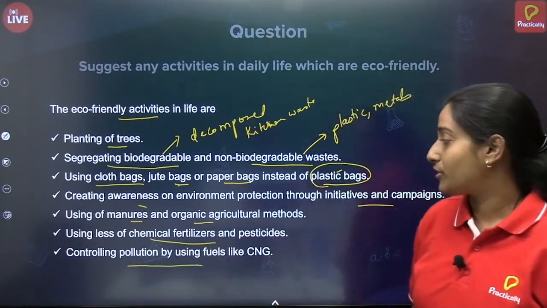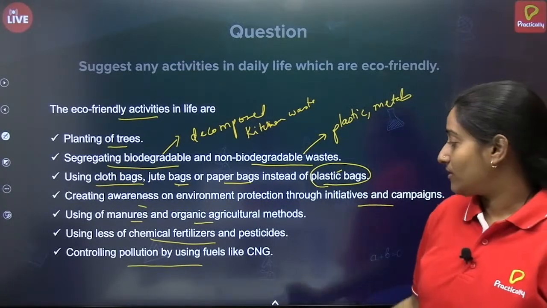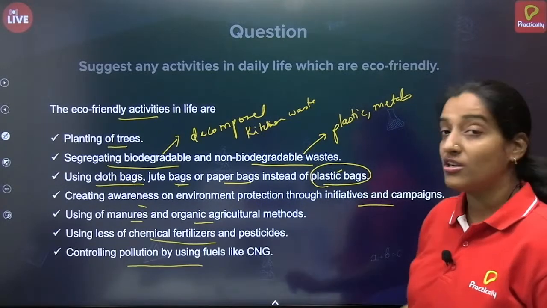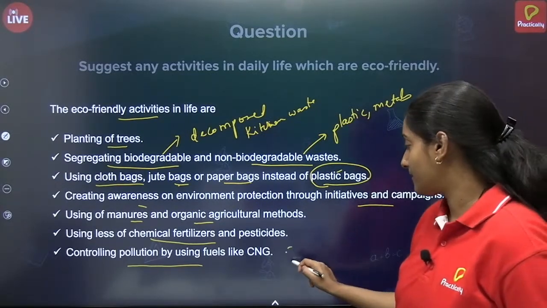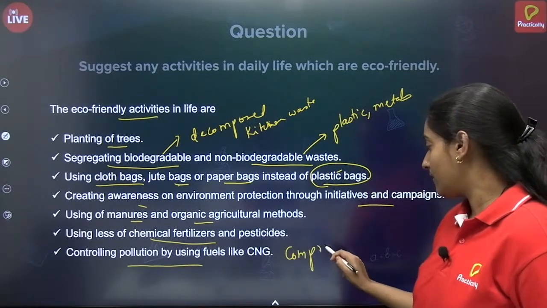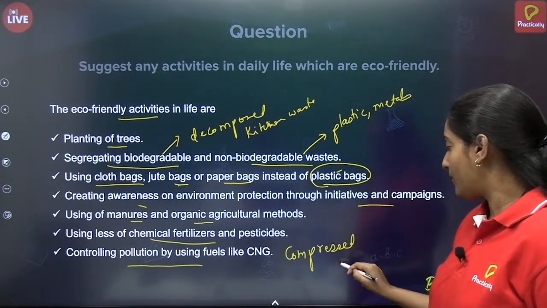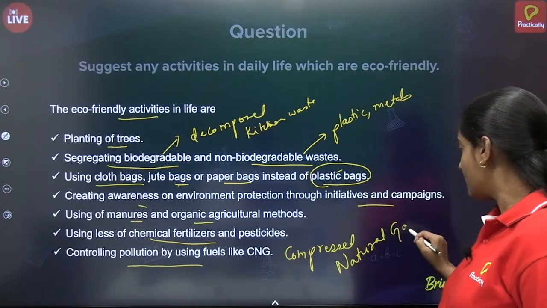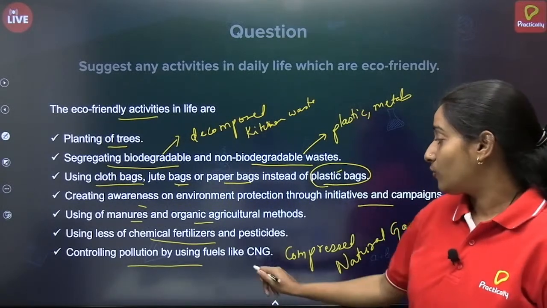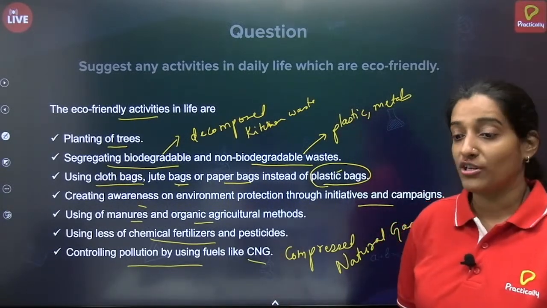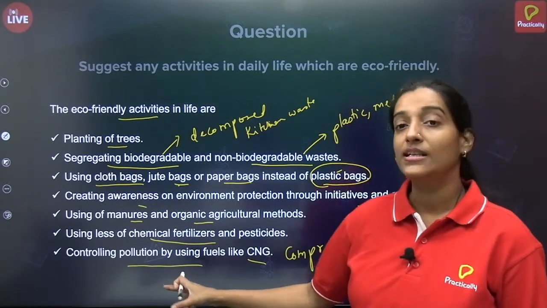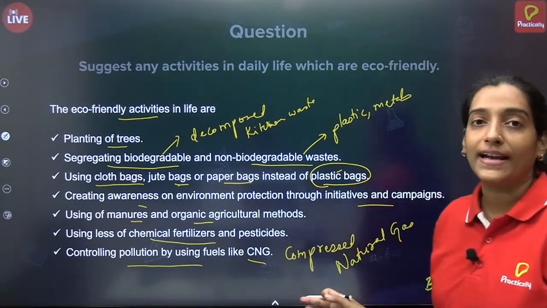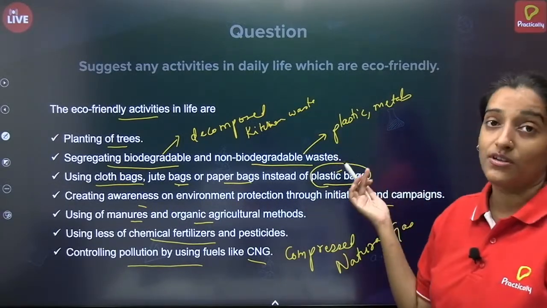Then controlling pollution by using fuels like CNG. CNG is nothing but, anyone? It is nothing but natural gas. It is compressed natural gas. So many vehicles are running by using CNG, compressed natural gas. And if you are utilizing one such vehicle, then you are controlling the pollution. So this is how you can write an answer for your question if it comes in your exam.